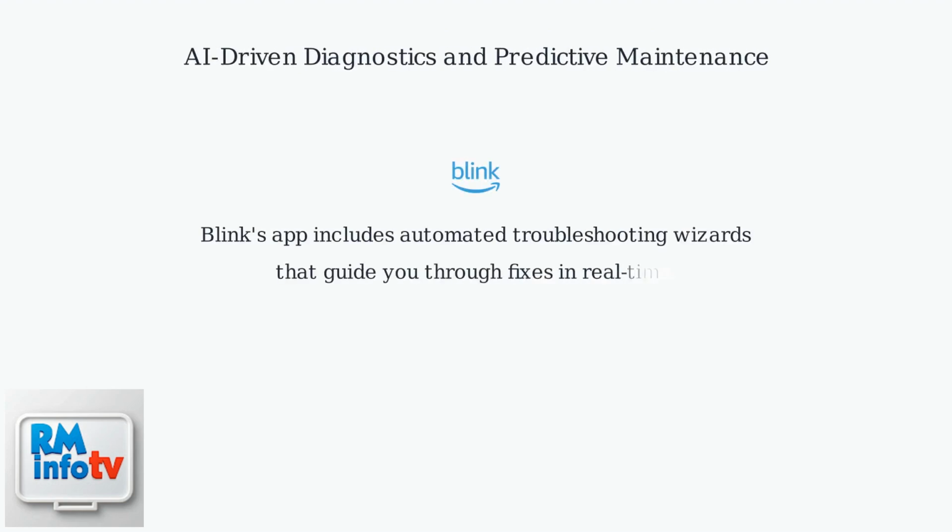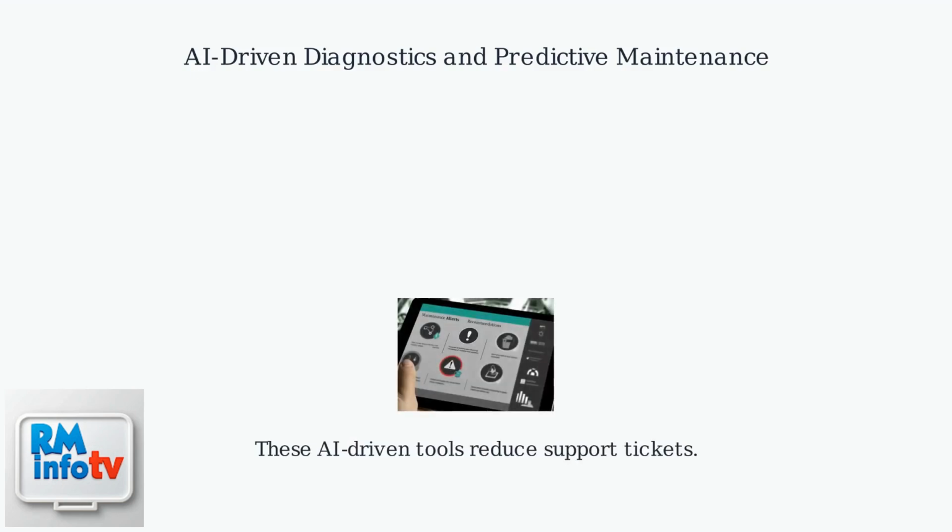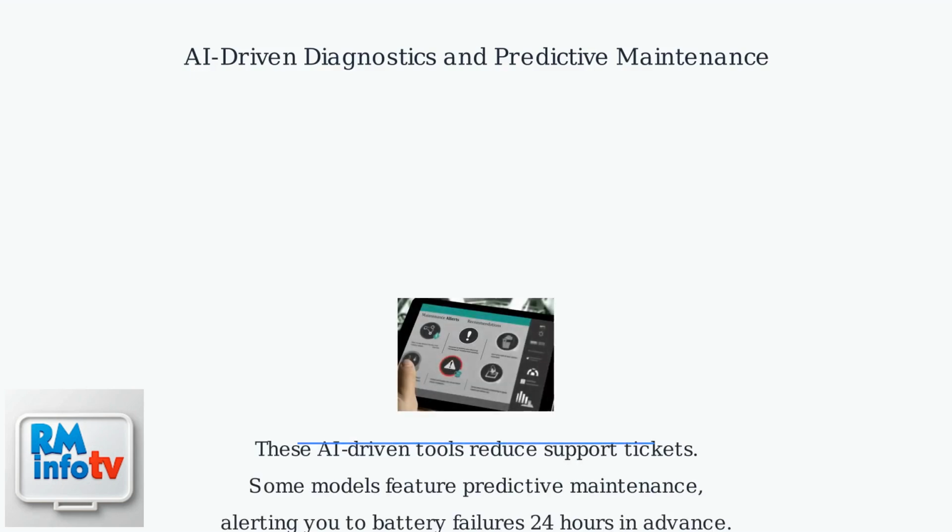If problems persist, perform a factory reset as a last resort. Keep in mind, this will erase all your settings, so only proceed if other solutions haven't worked. Blink's app includes automated troubleshooting wizards that guide you through fixes in real time. These AI-driven tools can significantly reduce support tickets. Additionally, some models feature predictive maintenance, alerting you to potential battery failures 24 hours in advance.